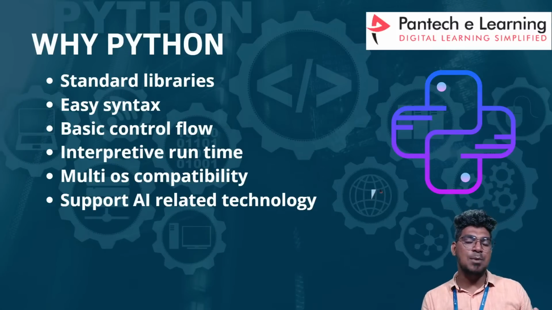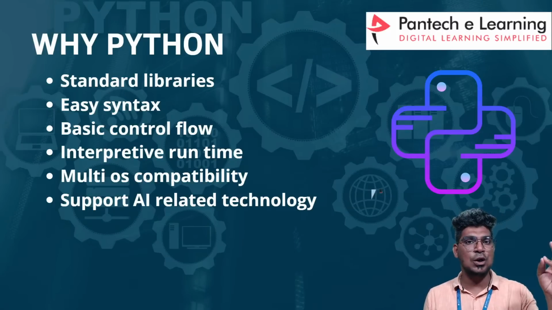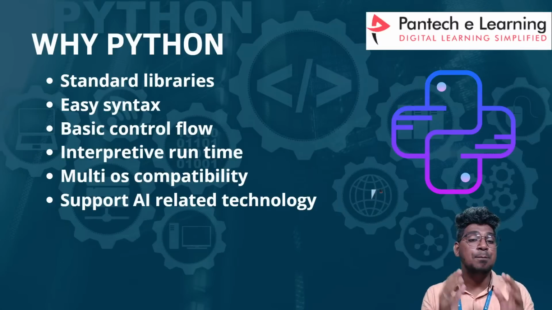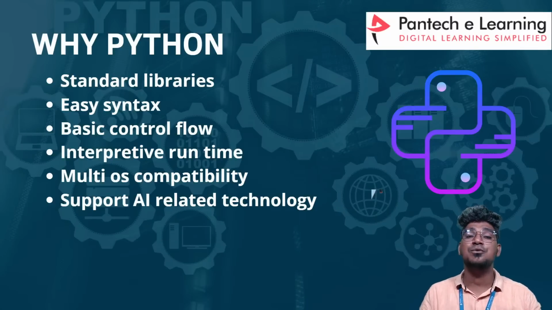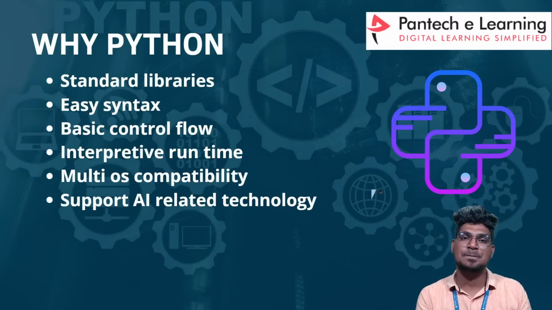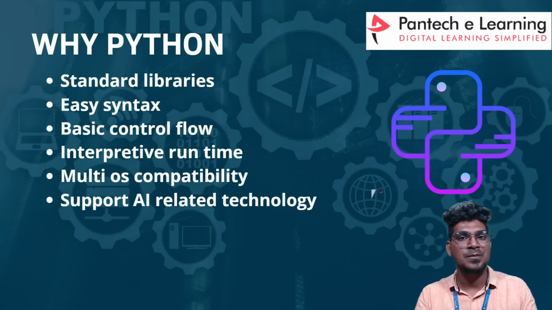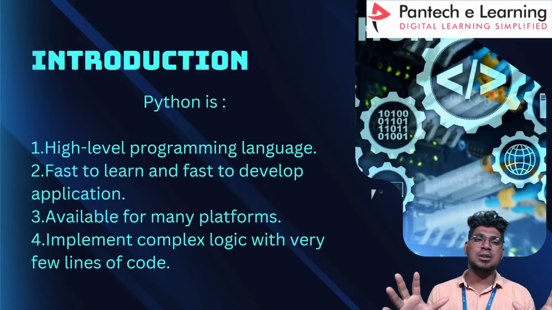Yesterday we were discussing the components of artificial intelligence. What are they exactly? Machine learning, deep learning, NLP, and also computer vision. Those are the technologies for artificial intelligence. The Python programming language supports AI related technology. So that is the reason Python is the most preferable language. Okay, right. So that was the basic introduction about the Python language.